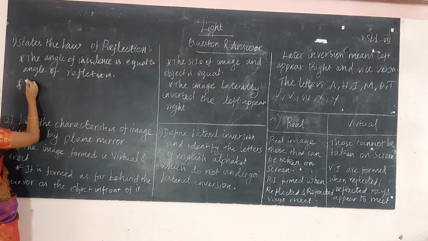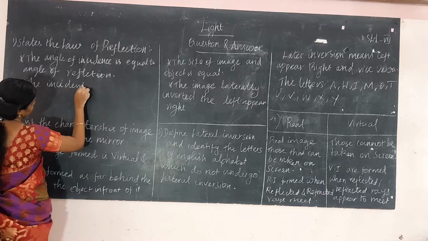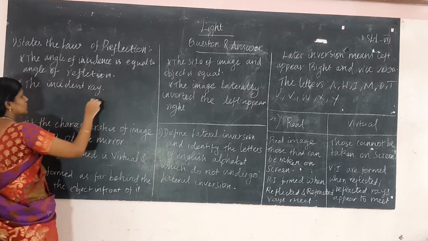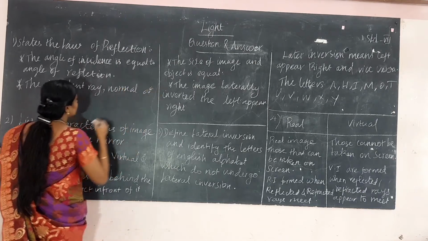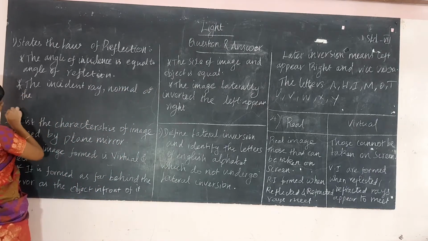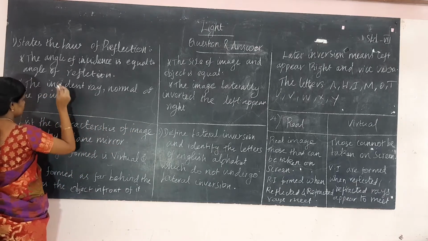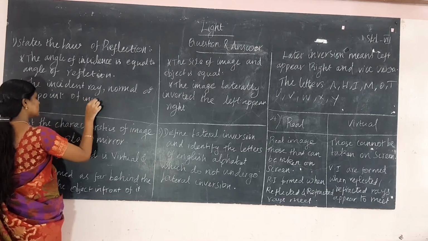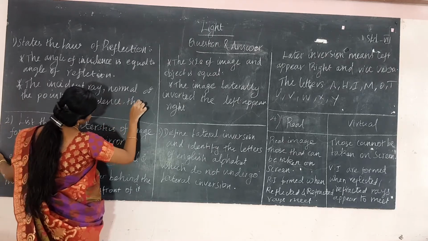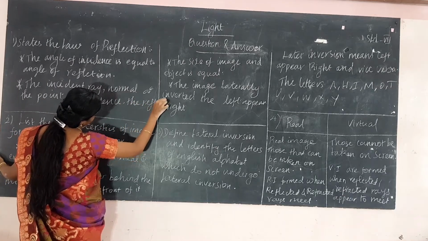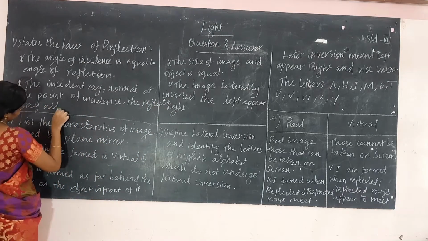The second condition is that the incident ray, the normal at the point of incidence, and the reflected ray all lie in the same plane.